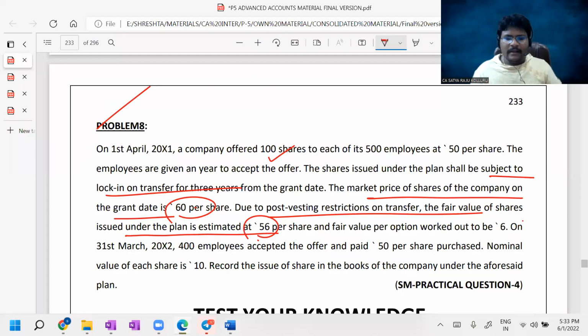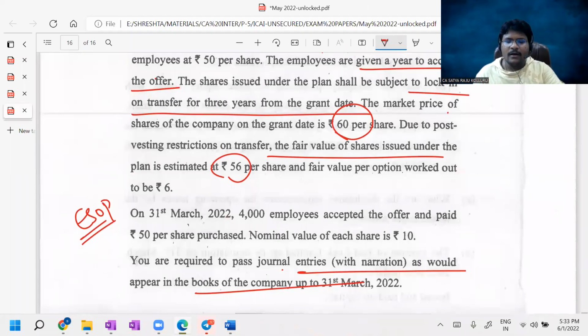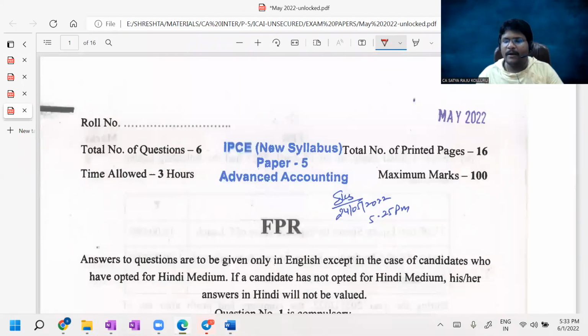That's it. Sir, now what can you tell after checking this entire question paper? At the inception of the question paper analysis itself, I made one comment: more than 90 marks of this question paper are direct questions from our material.